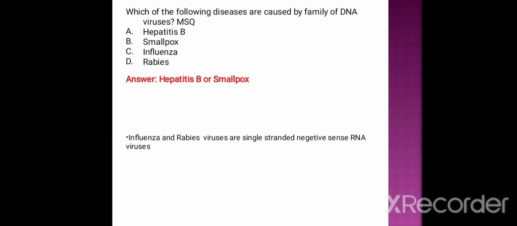Both contain double-stranded DNA. Both families are families of DNA viruses. So it is an MSQ type question. Whereas influenza and rabies are negative sense single-stranded RNA viruses.